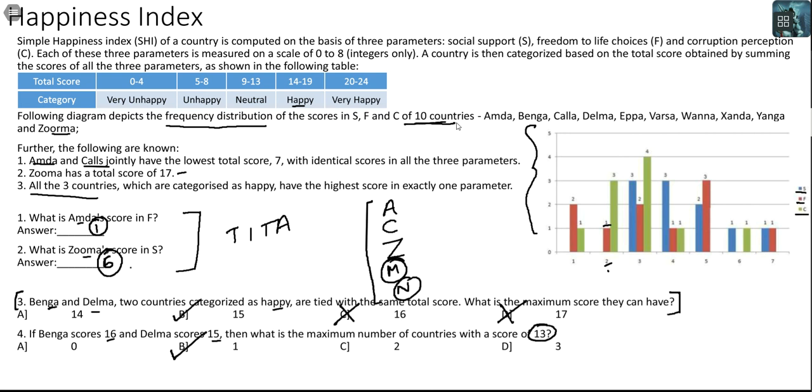In the interest of full disclosure, this was my slot in CAT 2017. I had not attempted this question simply because I had fallen into the trap of thinking that I would have to work for 10 countries, and therefore I left it alone.